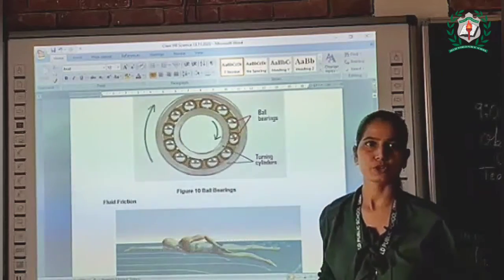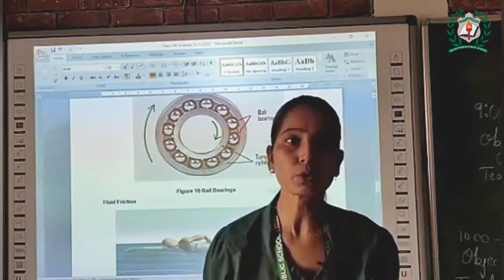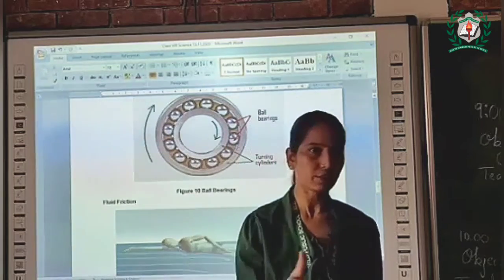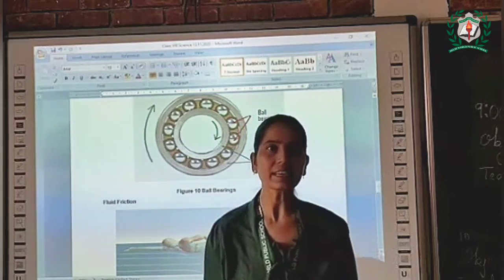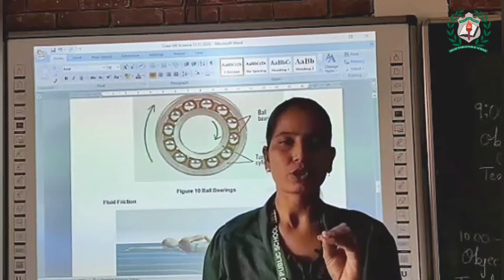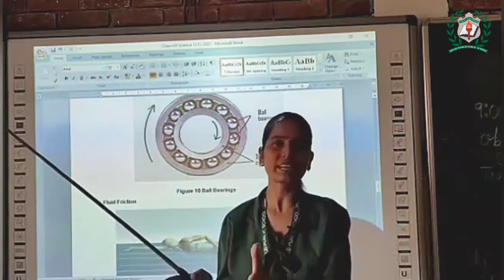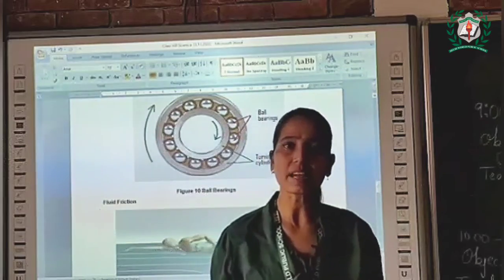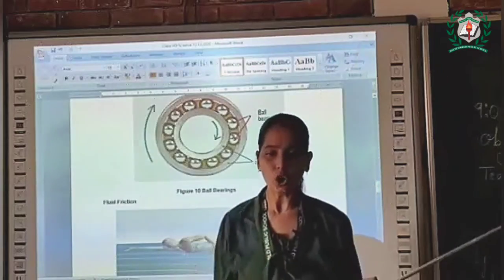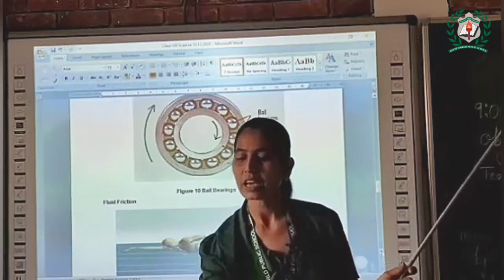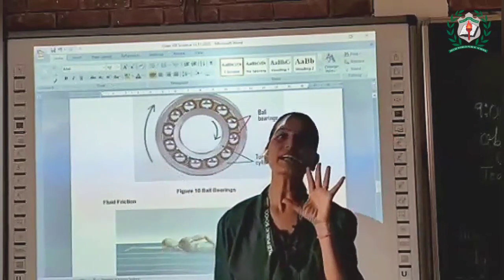How do we reduce friction? We know that when an object rolls over a surface, rolling friction is produced which resists its motion on the surface. However, its magnitude is lesser than the static and sliding friction. As we know, in sliding friction a force works in the opposite direction of our force. Same as that, in rolling friction, a force works in the opposite direction of the object. If I am rolling an object on this floor, then a force will work in the opposite direction of that object.